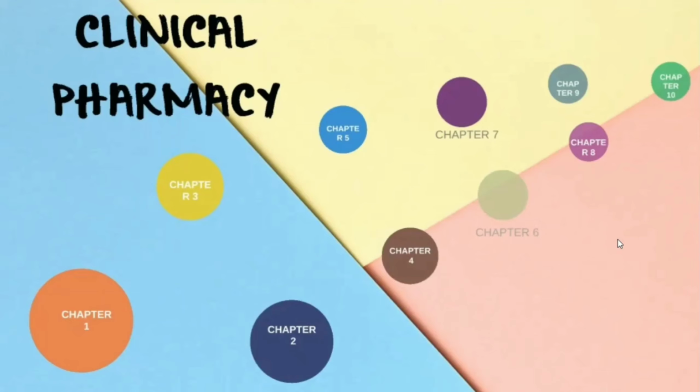Cost effective means that nowadays in the market we have similar drugs manufactured by different companies at different prices. Take the general example of normal saline solutions, which you will see in inpatient wards. We have different companies like Nirlife, Baxter, etc. When you see the cost of 100 ml normal saline between Nirlife and Baxter, the cost is different, even though the efficacy is the same. So a clinical pharmacist has a role in making it cost effective also. That's how we can differentiate between a pharmacist and a clinical pharmacist, right?